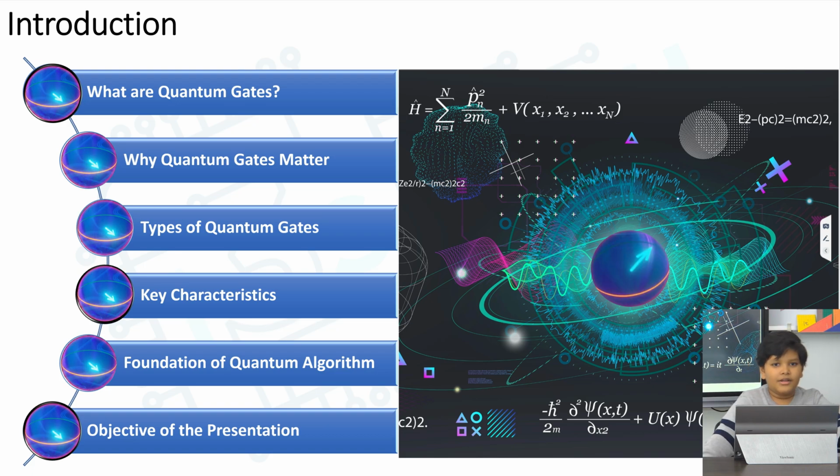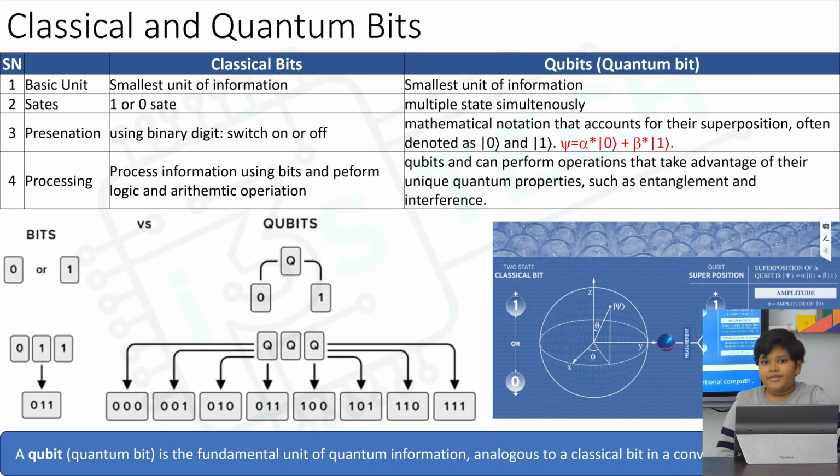So now, before going into a deep dive into the different types of quantum gates, which is the main objective of this presentation, let's get a brief look at the inputs in classical computation. The basic unit is bits, which are mutually exclusive. However, quantum computation has qubits, which can hold multiple values simultaneously, like this diagram right over here.